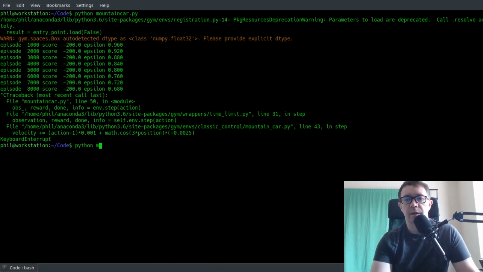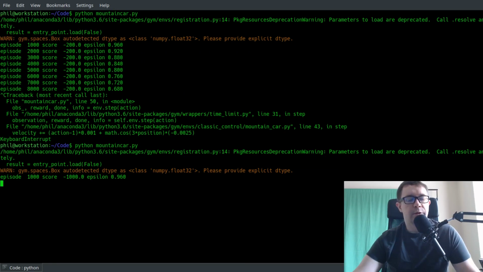Okay, let's try running it again. So there it goes. It took a little bit longer because it's playing 5 times as many steps per episode. So you can see it's getting the maximum number of steps that it can, so it's not actually solving the environment. You wouldn't expect it to with a 96% chance of taking a random action. So I'm going to let that run all the way up to 50,000 games and see how it does. I'll come back and we'll see how it does at that point.